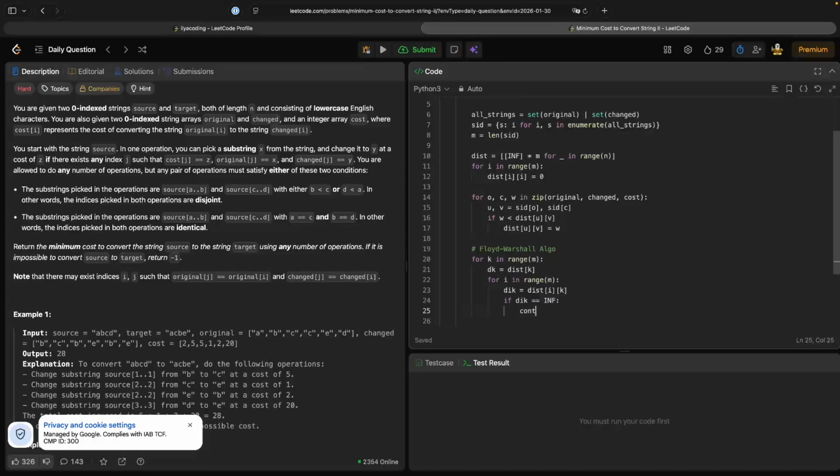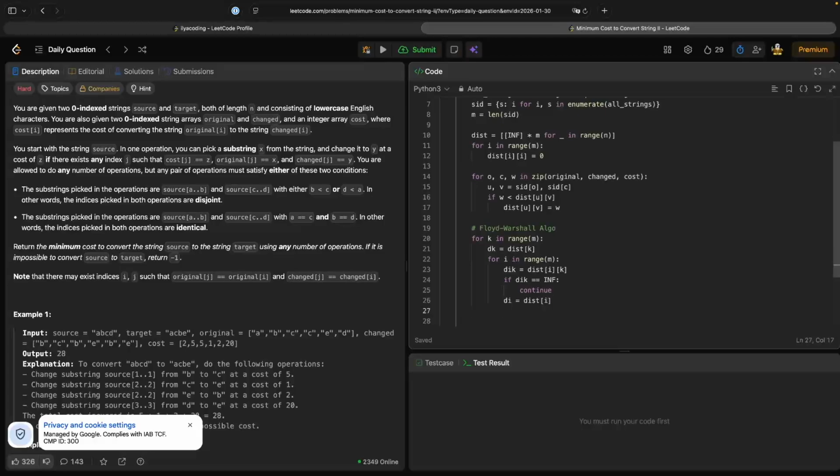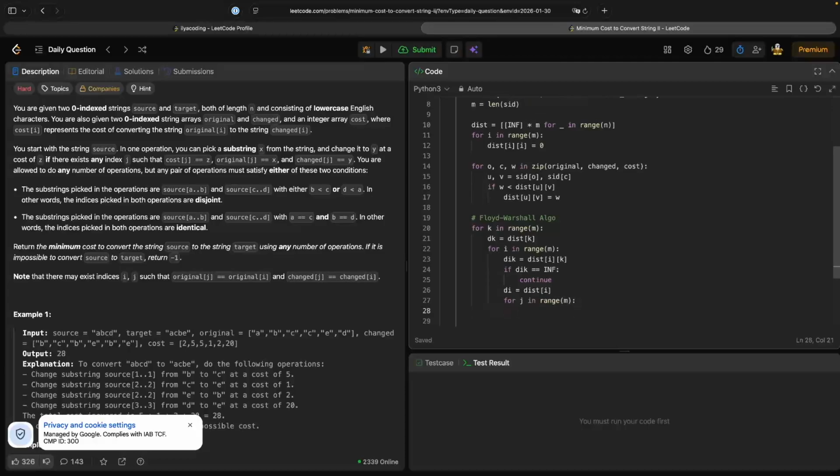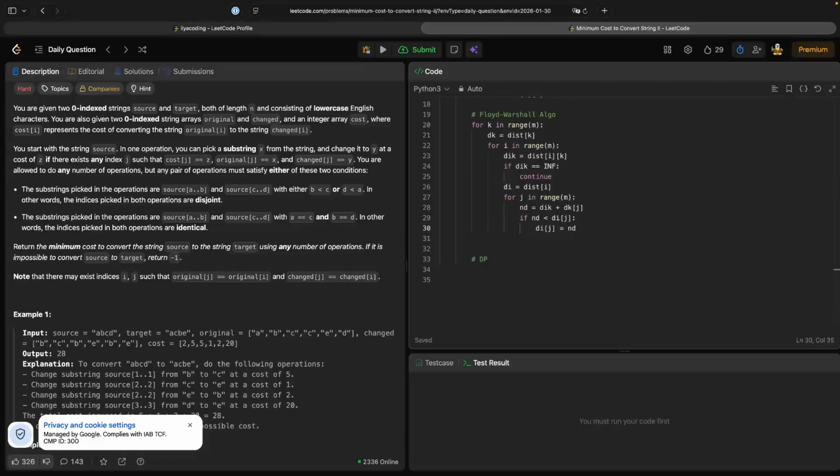In this case, if it's infinite it means there is no path here, so we just skip it, and we will calculate all possible distances here. We want to know this in advance for our next step. Pretty complex one. So, okay, next step is our dynamic programming.